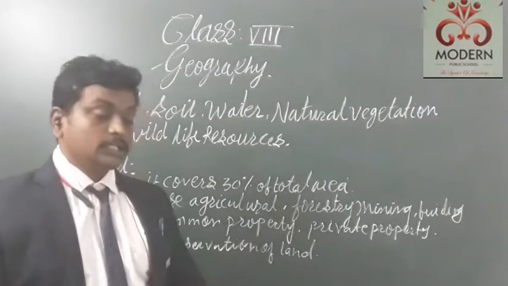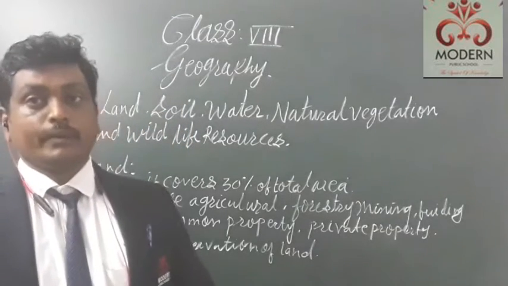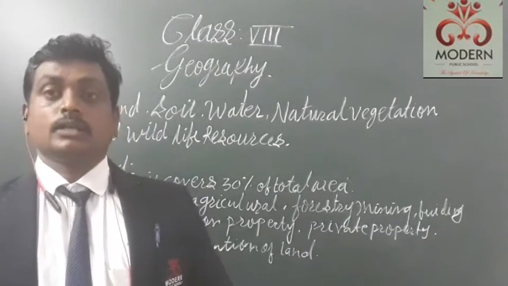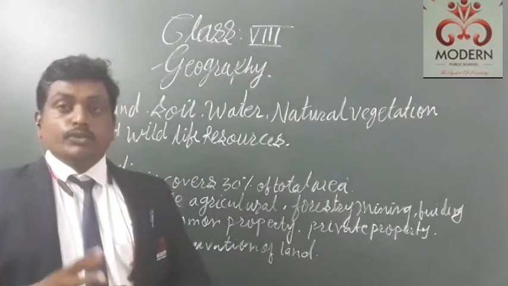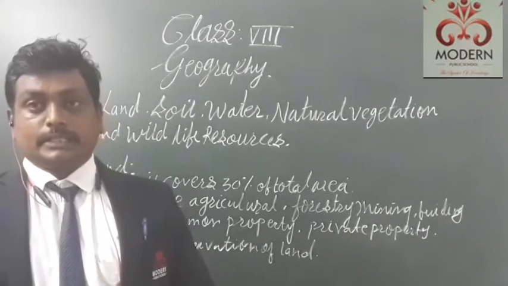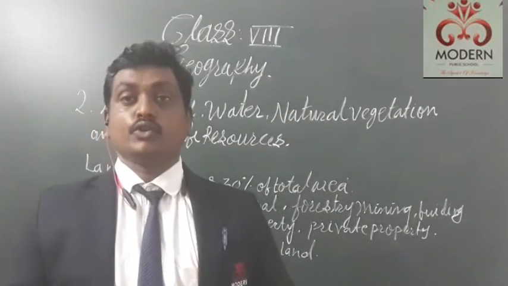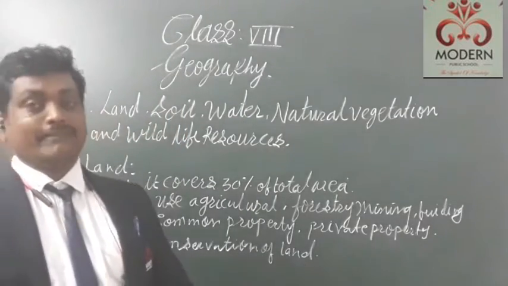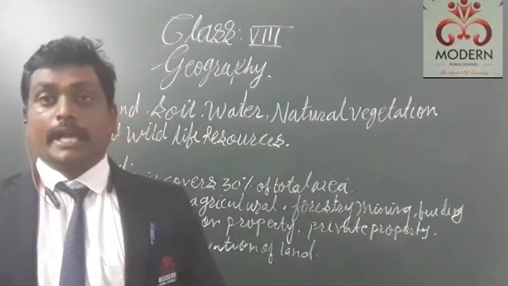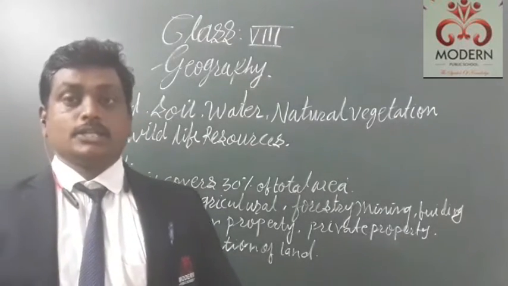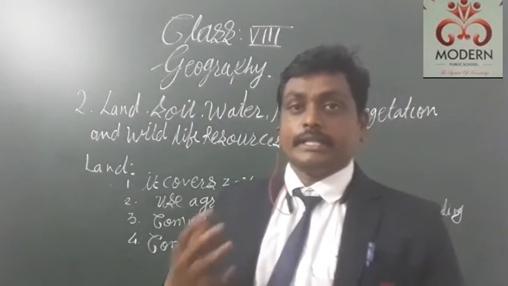The next point is the conservation of the land. How should we conserve the land? If we want to conserve the land, what do we require, dear students? We have to save the land. How should we save the land? We should plant more and more trees. It's known as afforestation. If we plant more and more trees, it saves the land. We should not leave our industrial wastage on the land. Otherwise it will make a desert, and we can't use that land for agriculture purposes. So, dear students, if we conserve the land, it will be beneficial for the next generation.